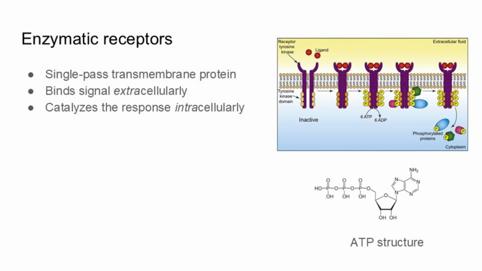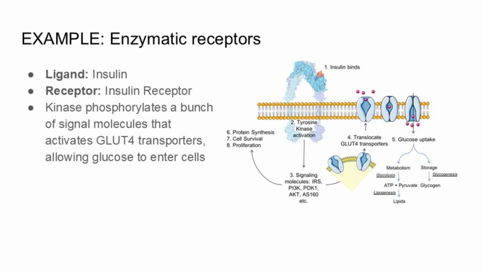Enzymatic receptors are also membrane-bound receptor proteins. They have just a single pass through the plasma membrane. The hydrophilic ligands will bind to the receptor on the outside of the cell, activating the protein to catalyze a chemical reaction. An example of this is the insulin receptor protein.